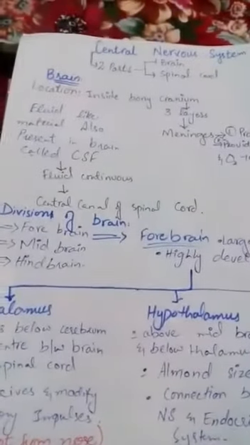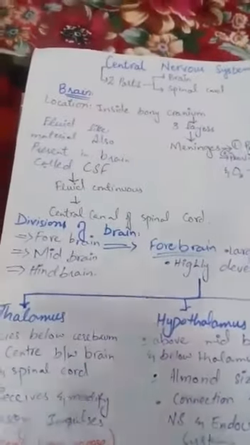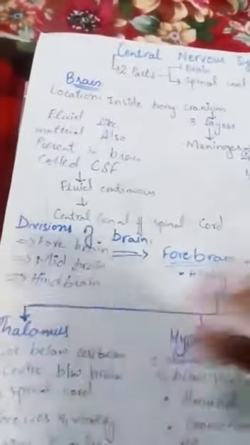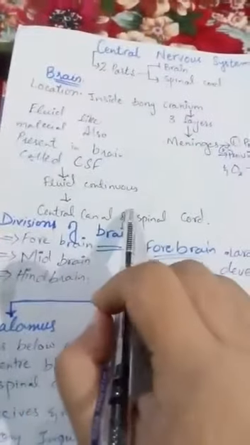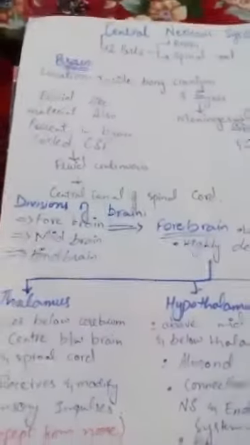So what is cerebrospinal fluid? The brain contains ventricles which are filled by fluid present in the brain, which also continues with the central canal of the spinal cord. Both of these collectively are known as the cerebrospinal fluid.